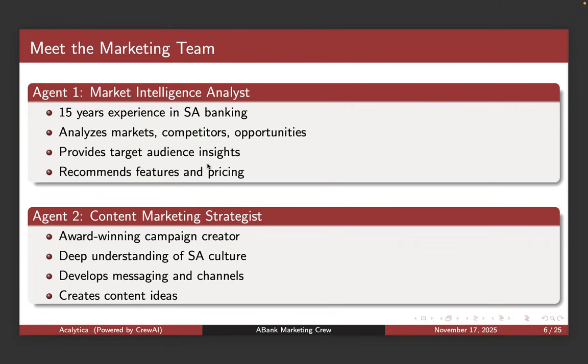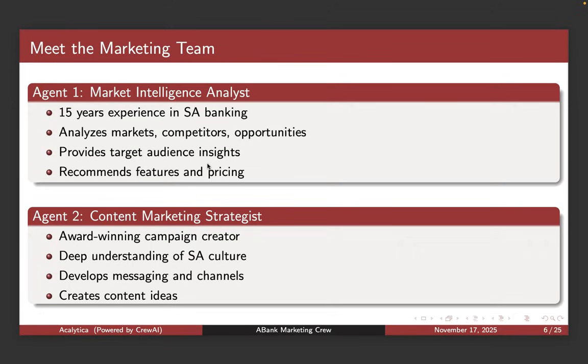This agent has 15 years of experience in South African banking, analyzes markets and competitors and opportunities, provides target audience insights, and recommends features and pricing. With this, you can put guardrails, prompt it and tell it what to do and what not to do, brand ethos, ethics.